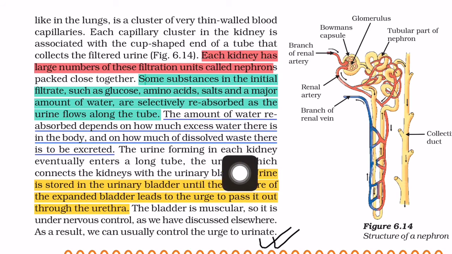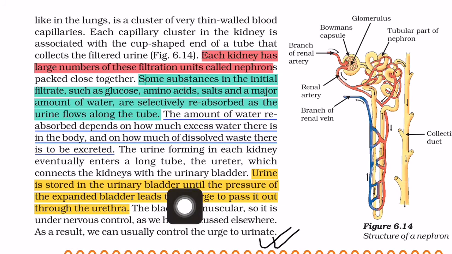The urine forming in each kidney eventually enters a long tube, the ureter, which connects the kidneys with the urinary bladder. The function of the ureter is to connect the kidneys with the urinary bladder. So after forming the urine in the kidney, it passes to the urinary bladder through the ureter. Urine is stored in the urinary bladder until the pressure of the expanded bladder leads to the urge to pass it out through the urethra.